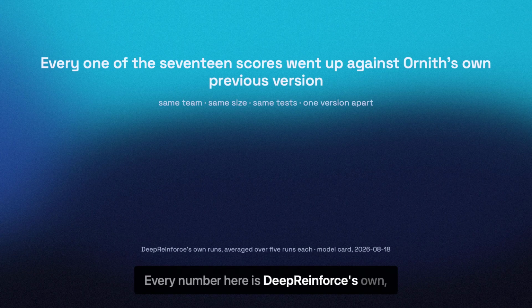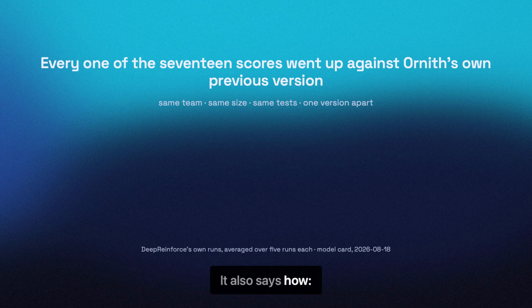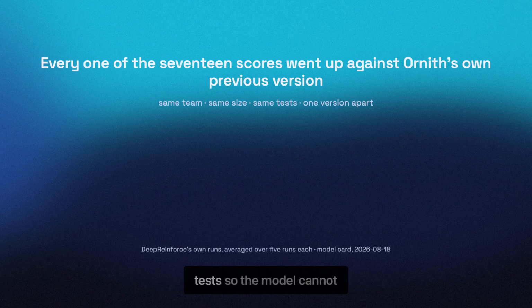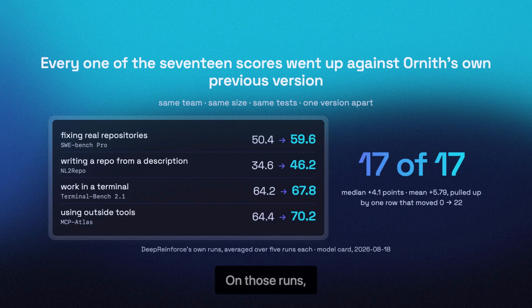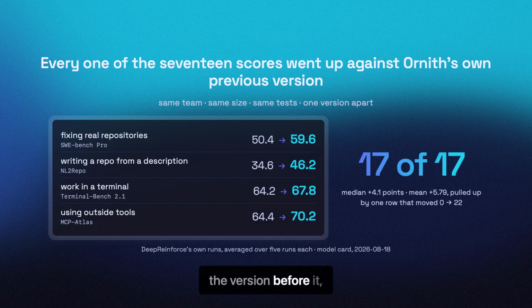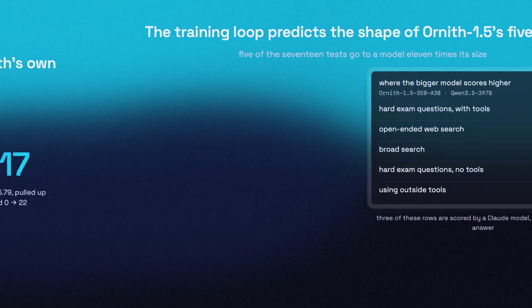Every number here is Deep Reinforce's own, and the lab ran the comparisons itself. It also says how. 5 runs, each. Averaged, the tools named with their versions, the repository's history stripped out on the repair tests so the model cannot look up the answer, and the network switched off. On those runs, at the same size, Ornith-1.5 scored higher than Ornith-1.0, the version before it, on all 17 tests.